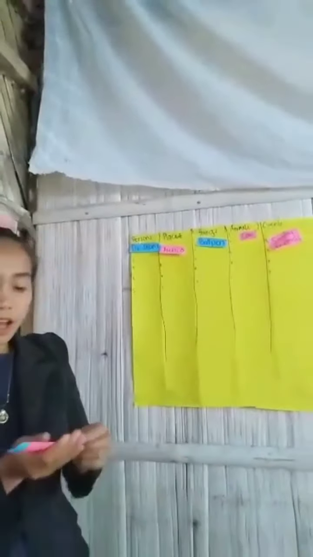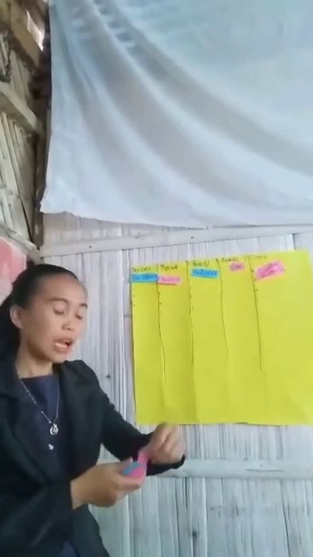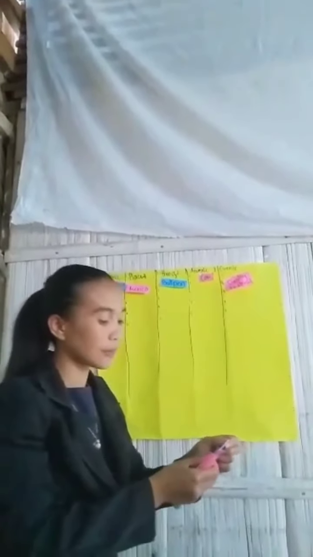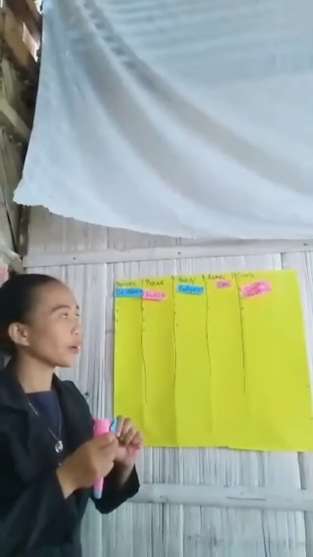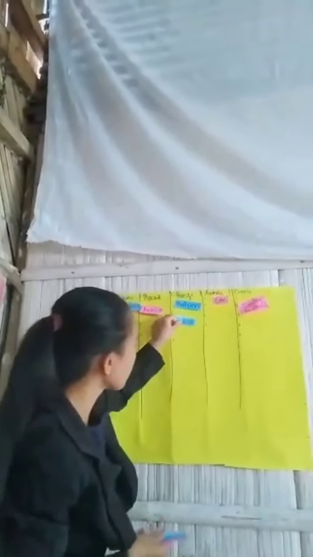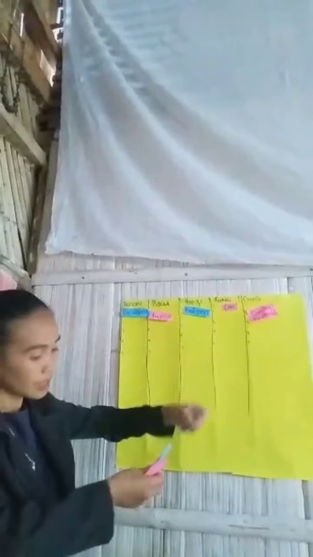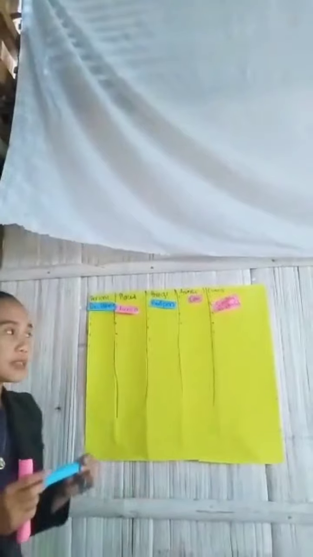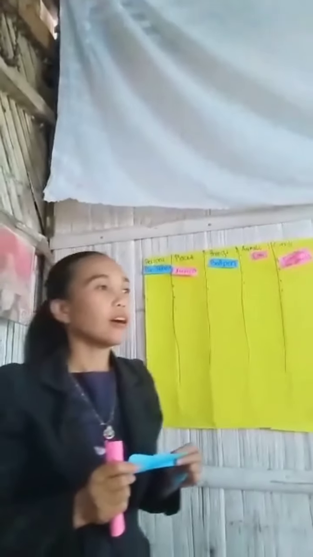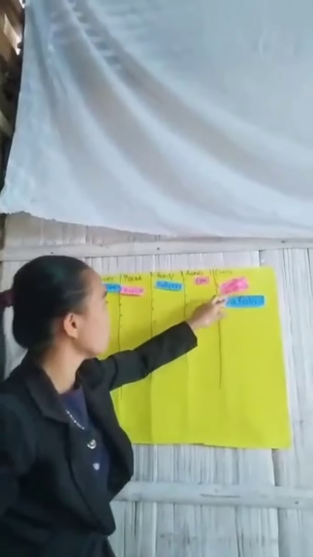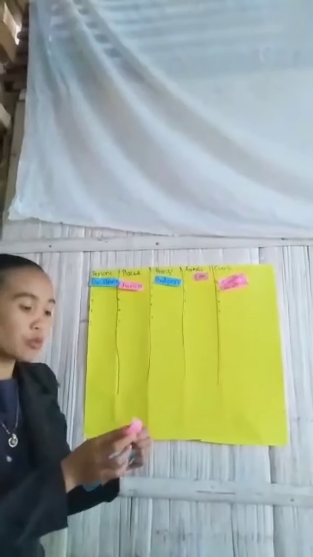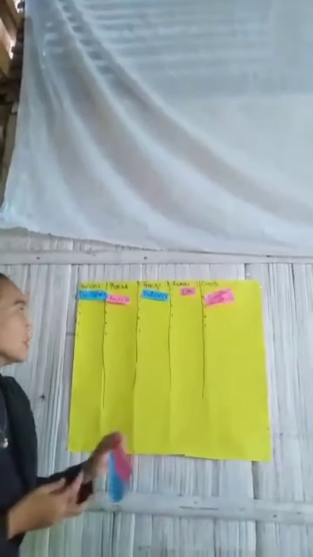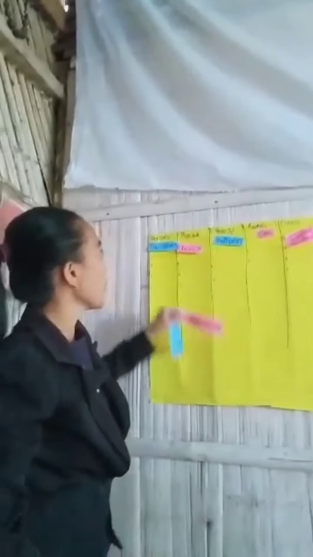So, the other one is dog. It belongs to animals. And pencil. How about pencil? It belongs to things. Pencil belongs to things. How about Tuna Festival? Tuna Festival, class. Very good. It belongs to event. The last one is South Korea. Very good. South Korea belongs to place.